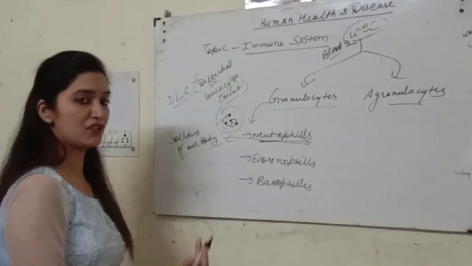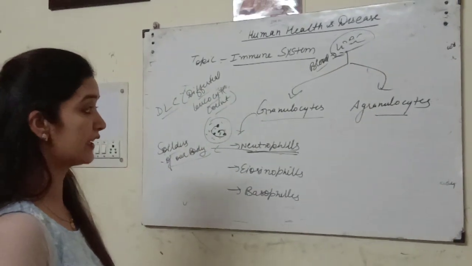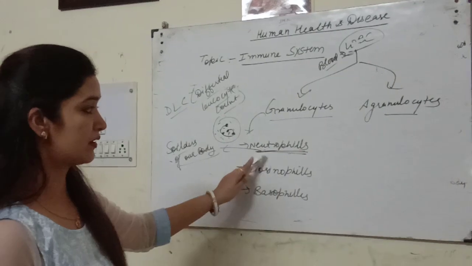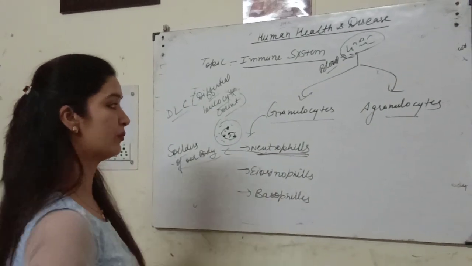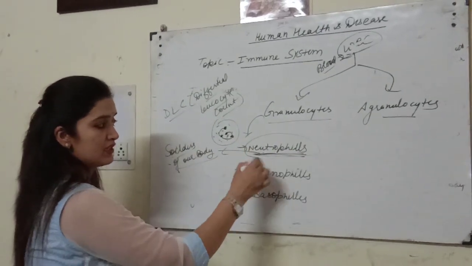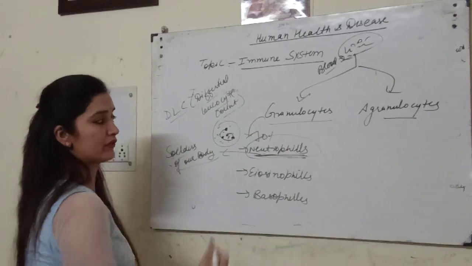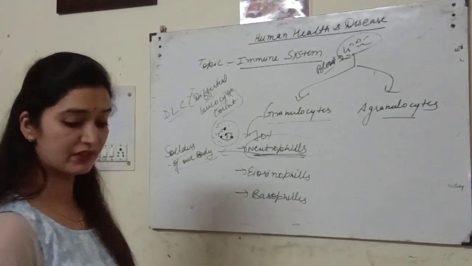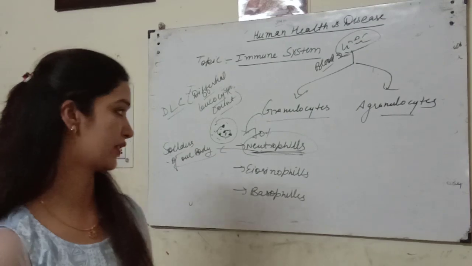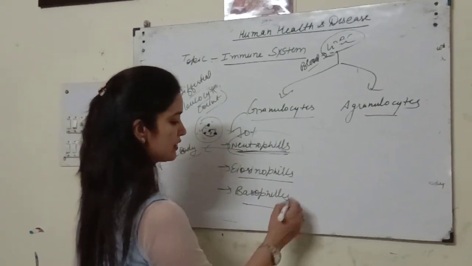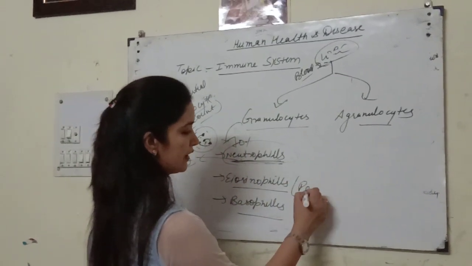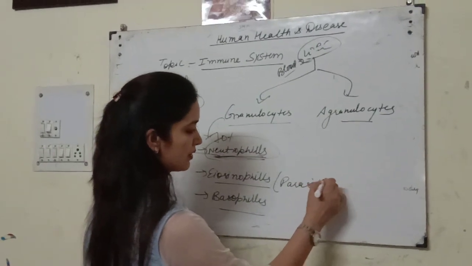If you go for the differential leukocyte count, this will give an idea of what type of cells are specifically present in our body. Neutrophils are specifically 70% of our WBC, so their number increases in case of any infection. And eosinophils play a very important role in parasitic infection.